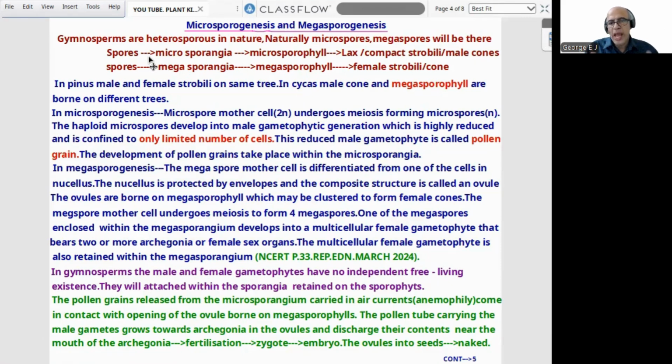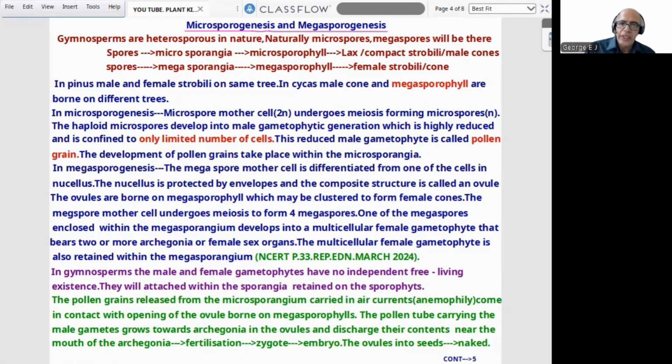Microsporophylls form a lax or compact strobilus or male cone. So spores, microsporangia, microsporophyll, lax or compact strobilus or male cone. That's how the order goes. Now, the female side: spores, megasporangia, megasporophyll, and female strobilus or cone, as in a descending order. In Pinus, male and female strobili are on the same tree.